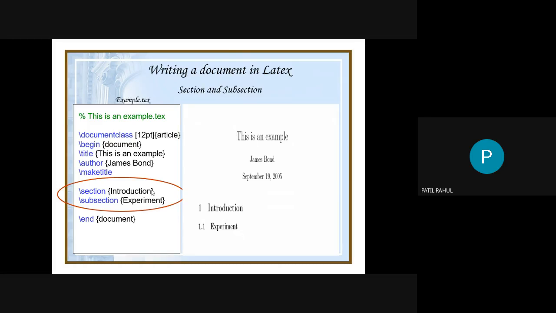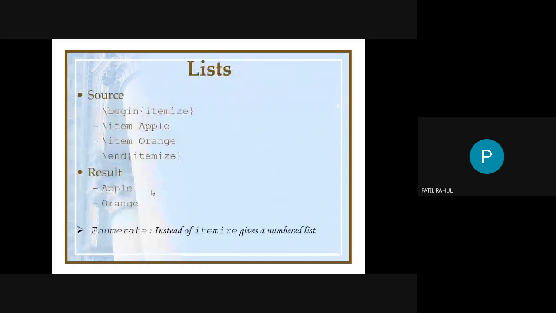You just write this program in your software, then you directly see the output, and this is very easy and understandable. If you write the commands into the software and see the output, then you get the use of LaTeX. These are the commands for sections and subsections.